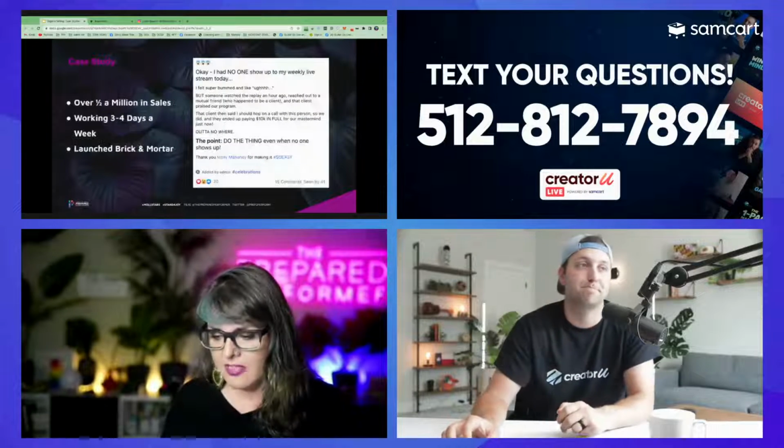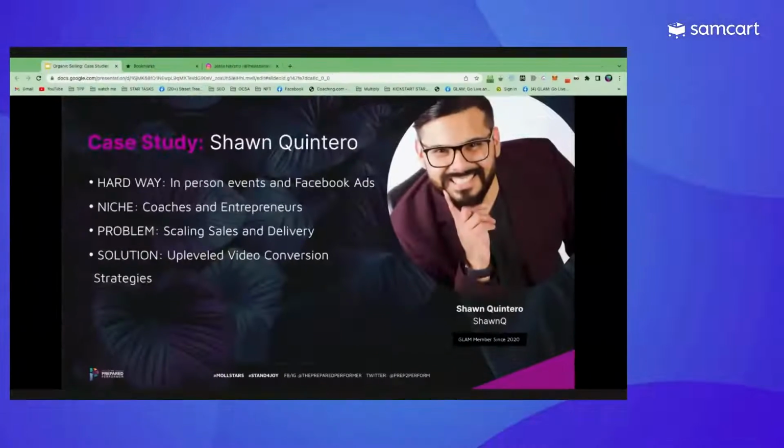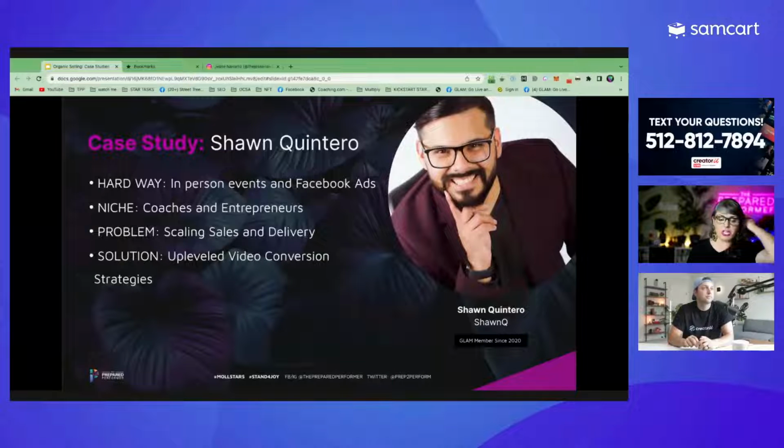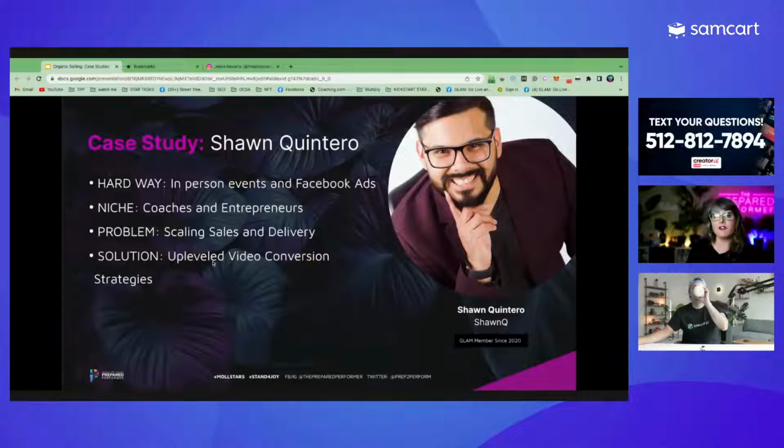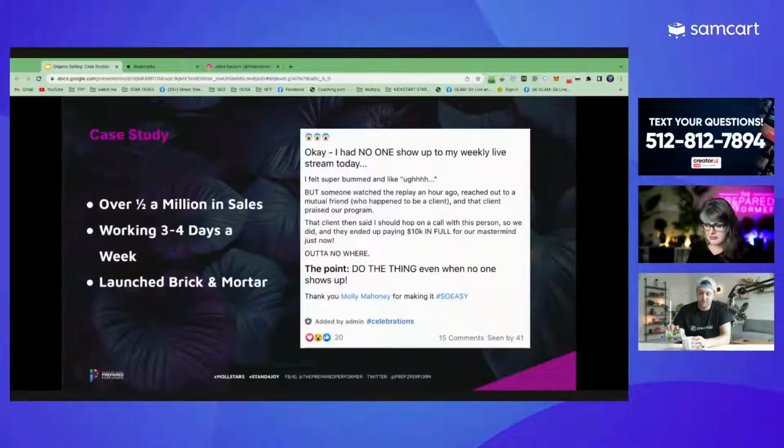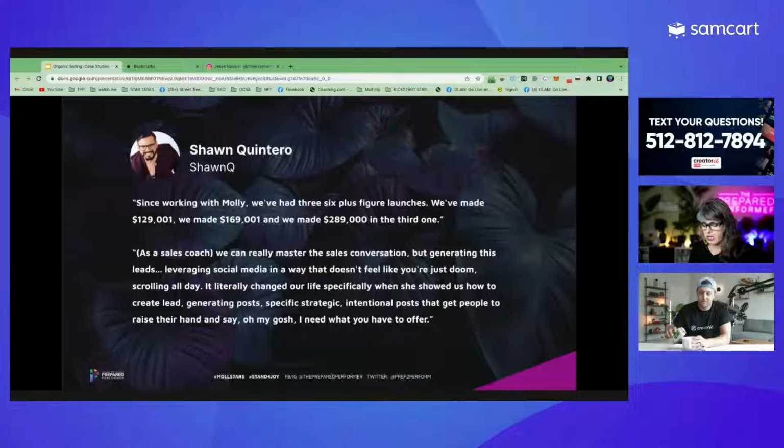So I've got this case study that we talked about from Sean Quintero, and that video that he did, which had no views on it that one time. But since then, he kept sticking with this parfait, right? His engagement wasn't that robust in the beginning, and he started sticking with this parfait and just adding things onto it every time. He did these up-leveled video conversion strategies with a 5-day challenge, by bringing people into the group and switching the way that you put your content out there, which he explains in this next little post, which I'm going to share here.